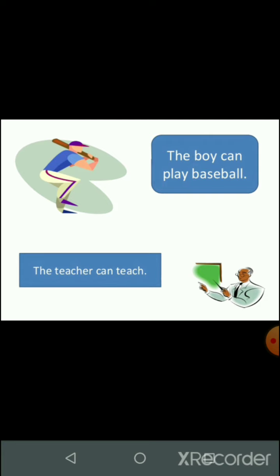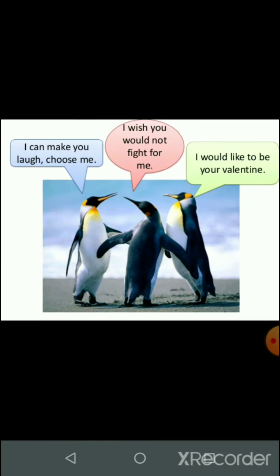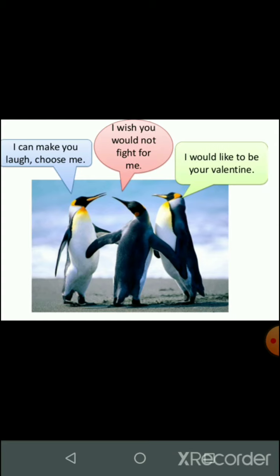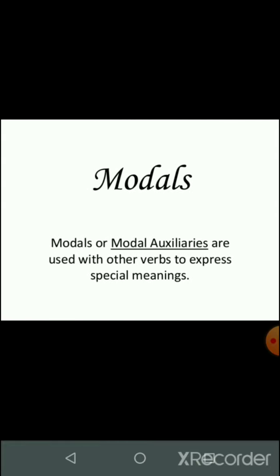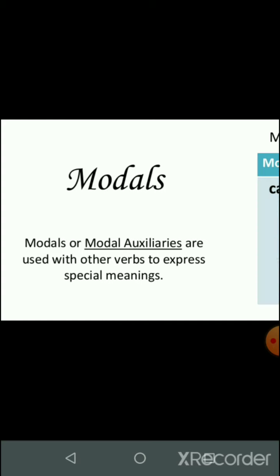For example, it can be like, may I use your pen? Can you teach me this? The boy can play baseball. The teacher can teach. So these words, can, may, could, are modals. Another example, I can make you laugh, choose me. So can here is the ability of doing something. So these are called modals, defining the mood. Modals or modal auxiliaries are used with other verbs to express special meanings.